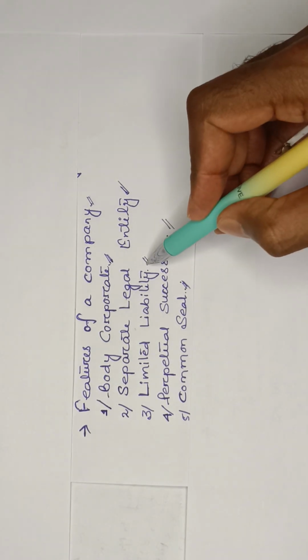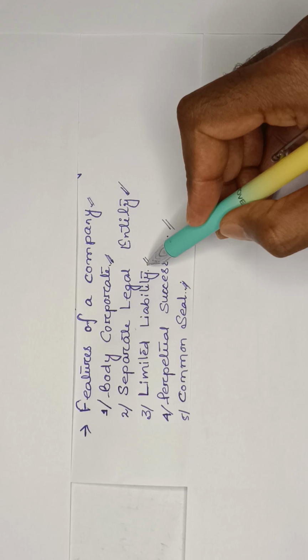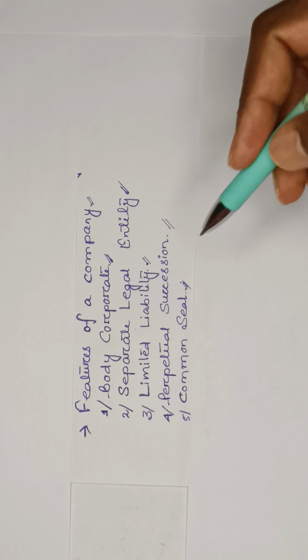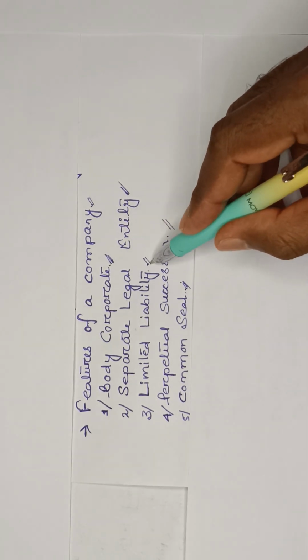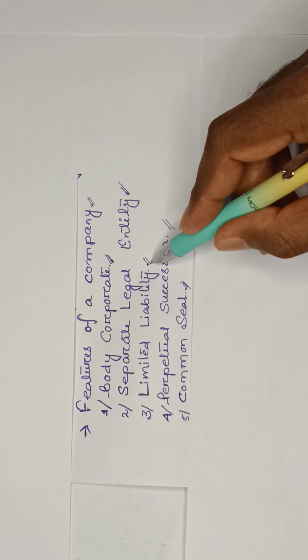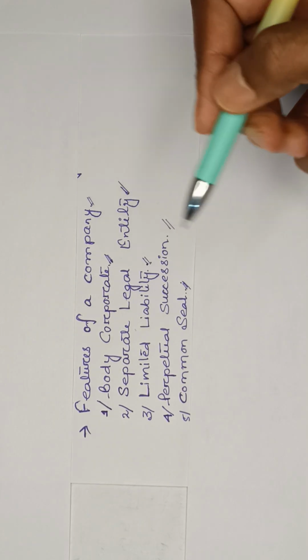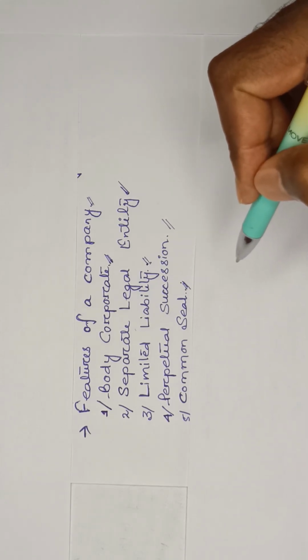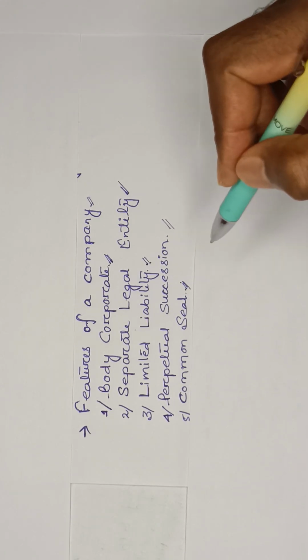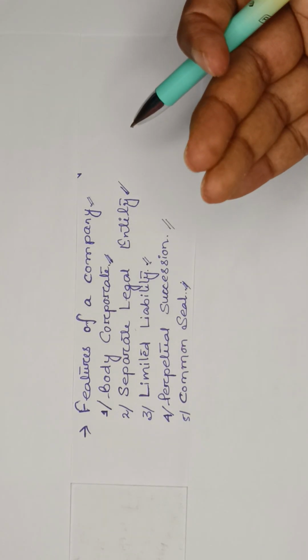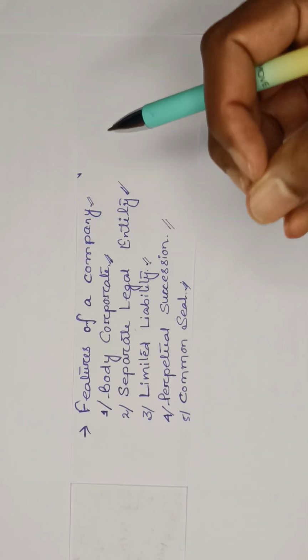Next one is limited liability. For a company form of business, the liability of its members is limited. For example, I have invested some money in a company, so I am an owner of the company. If something happens to the company tomorrow and the company is going to wind up, I am not liable to pay any further amount, because I have already paid the amount.